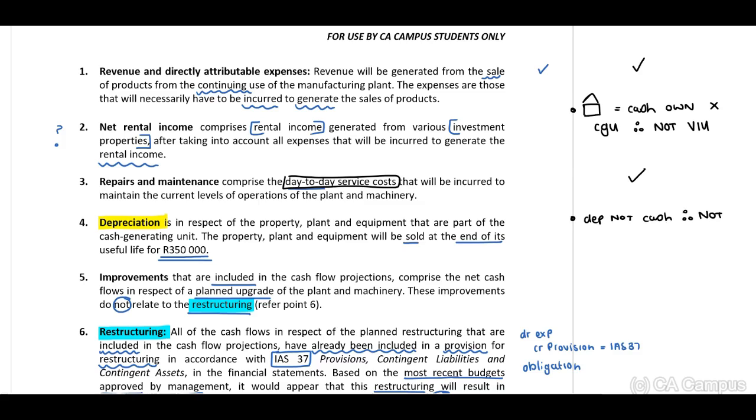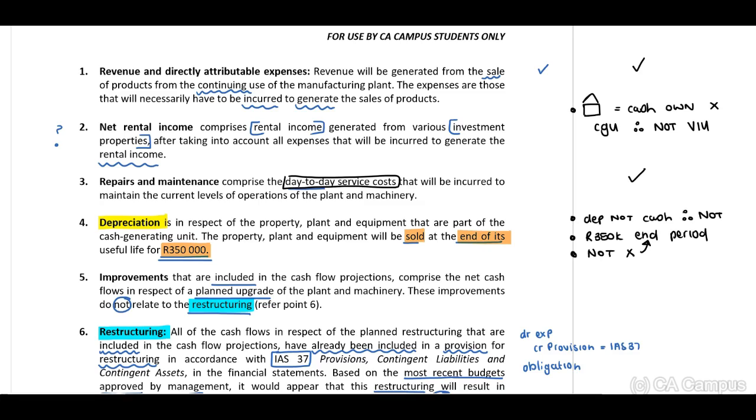And a very important one, we need to include our amount for which this asset will be sold at year end. We need to include the 350,000 at the end of our period, and they did not include this, but they should have, therefore incorrect.